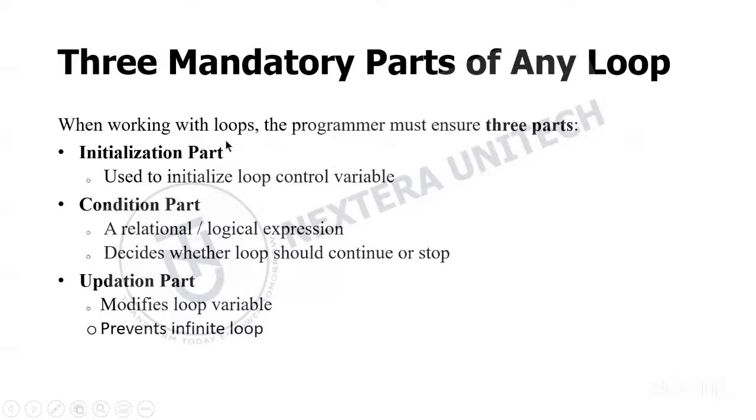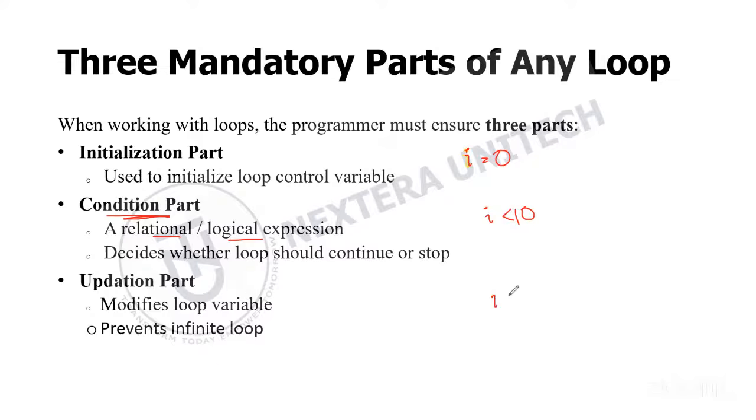That is the initialization part. We need to initialize your loop control variable like i with some value, let's say 0 or 1. And then you need to have a condition part to check whether your loop should continue or not. So this condition part will check that. And your condition can be a relational or logical expression like i less than 0 or i less than 10. And then we need to have the updation part.